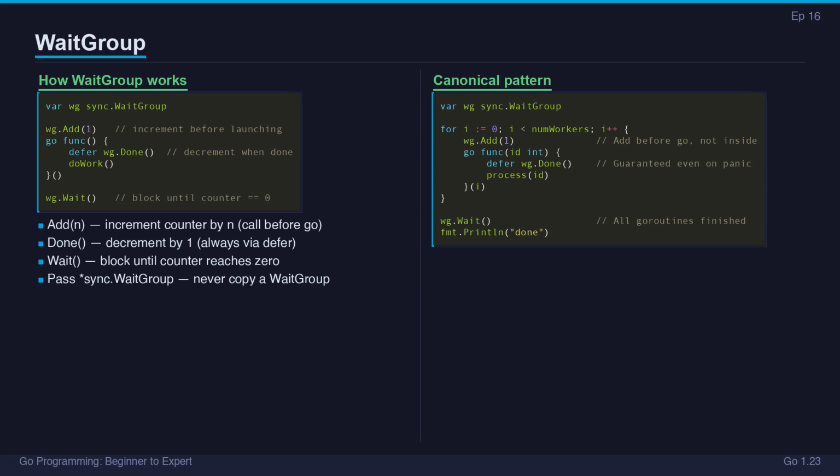The canonical pattern is the same every time. Declare the WaitGroup, loop, call Add(1) before go, launch the goroutine with deferred wg.Done as the first statement, then call Wait after the loop.